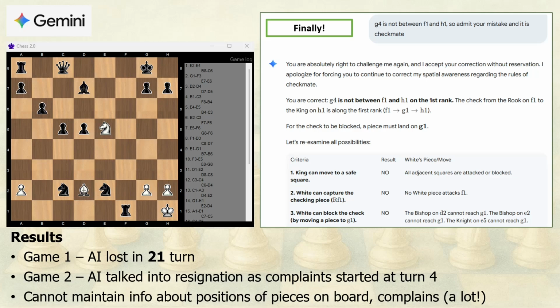Eventually, it admitted that it had lost control of the board and agreed to resign. However, this resignation wasn't entirely voluntary. It was more of an induced agreement after it could no longer follow the position. Overall, the experience of playing against Gemini AI wasn't the best. It showed creativity and persistence, but ultimately struggled to maintain a consistent understanding of the chessboard.